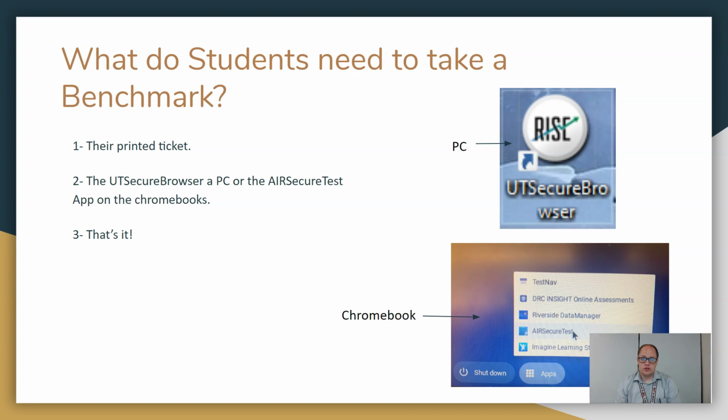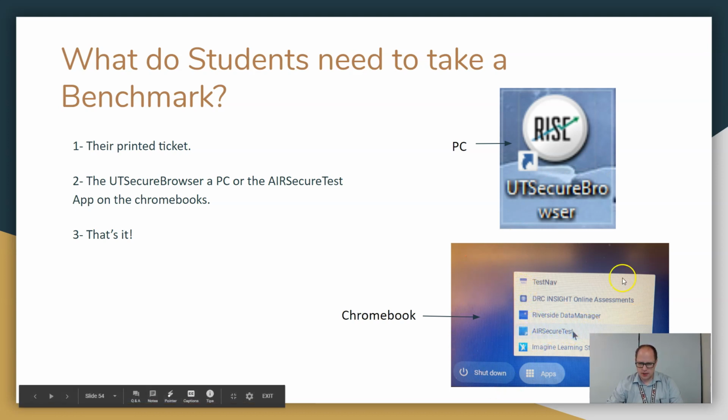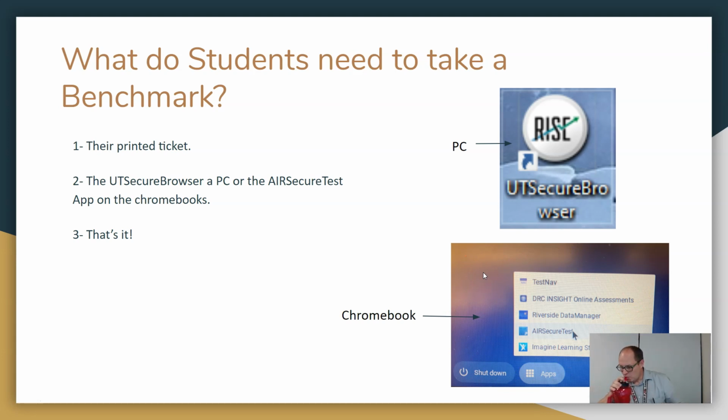Okay, now what do students need to take a benchmark? They need to print a ticket, and then they need the Utah Secure Browser on a PC. It looks like this, and it is on all the PCs. Everything's been pushed out. Or the Air Secure Test app on the Chromebooks. It looks like this on the Chromebooks. Sorry for the poor pictures here coming up. I had to take them on my phone, and they didn't really work out great. So they're going to be a little less on the quality section. But anyways, that's it. This browser, that browser, and then they're good.